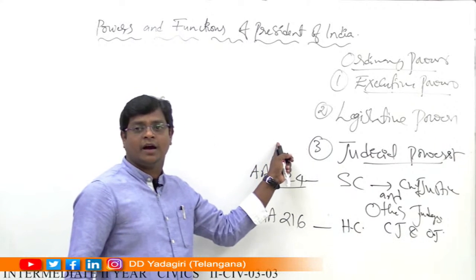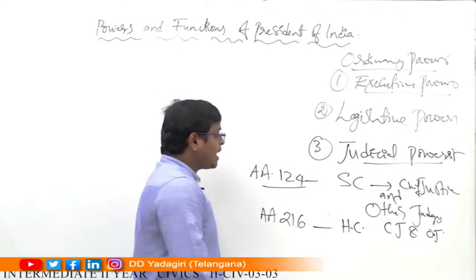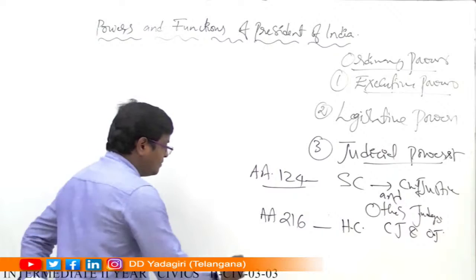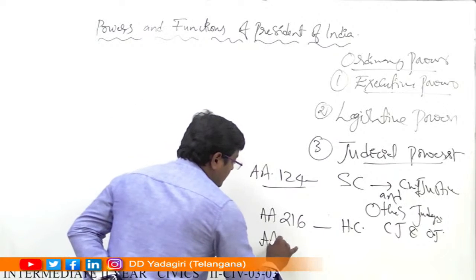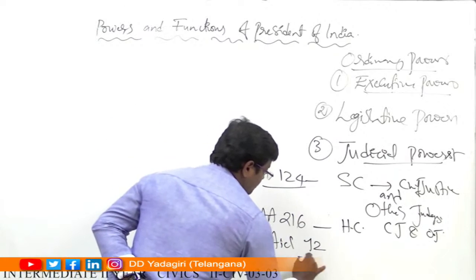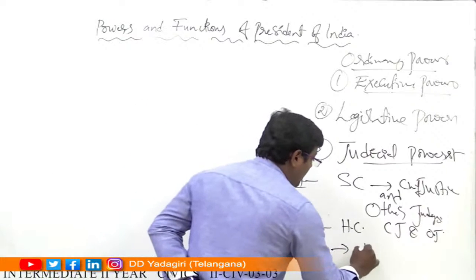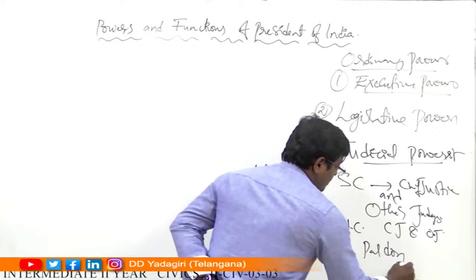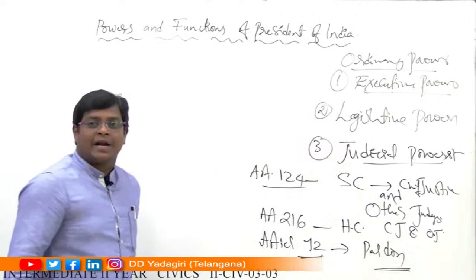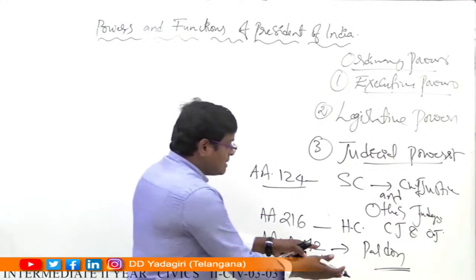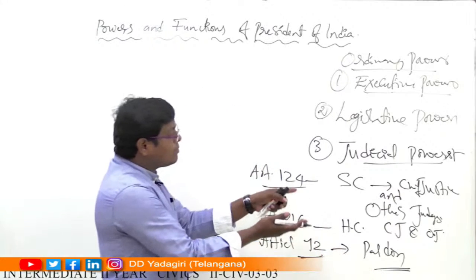The President of India. Okay. At the same time, the President of India has the power to give pardon, according to Article 72. So, pardon, reprieve, remission. These are the powers enjoyed by the President of India.